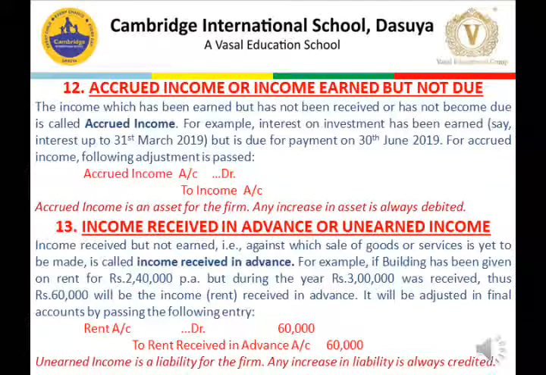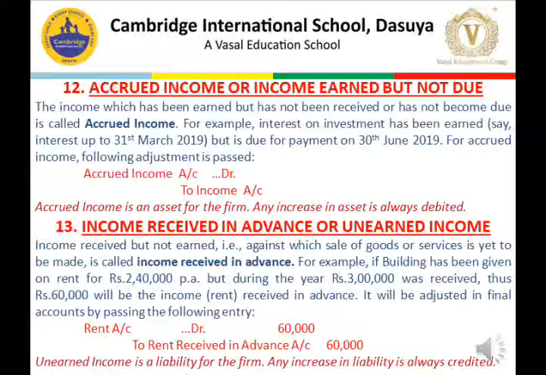Now we will discuss accrued incomes. Accrued income or income earned but not due, that is income earned but not received. Students, the income which has been earned but has not been received or has not become due is called accrued income. For example, interest on investments has been earned, say interest up to 31st March 2019, but is due for payment on 30th June 2019. So for accrued income, the following entry is to be passed: accrued income account debit to income account. Accrued income is an asset for the firm. So any increase in asset will always be debited.